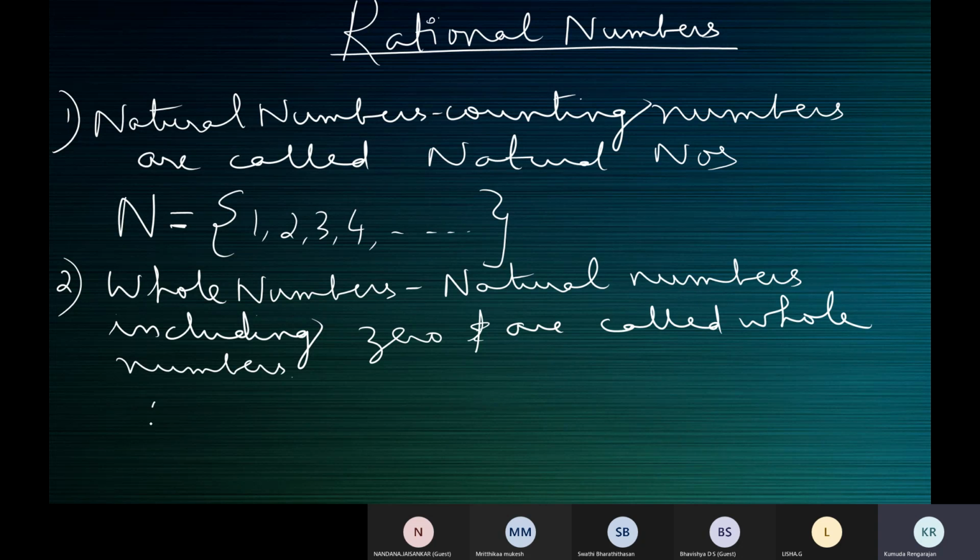Whole numbers are represented by the capital letter W, {0, 1, 2, 3, 4, ...}. This is how we represent the collection of whole numbers.